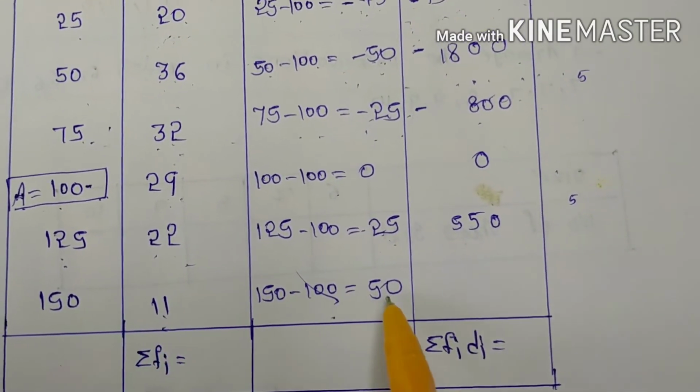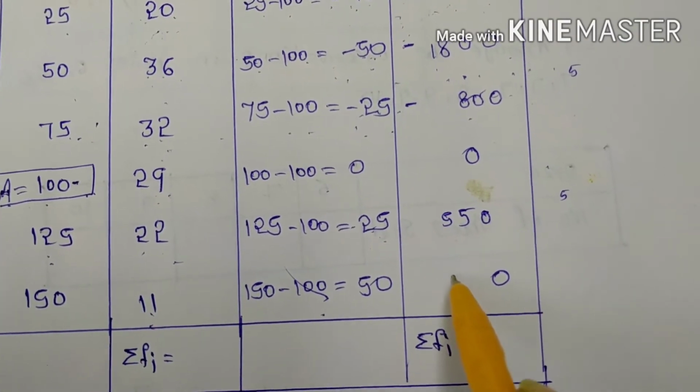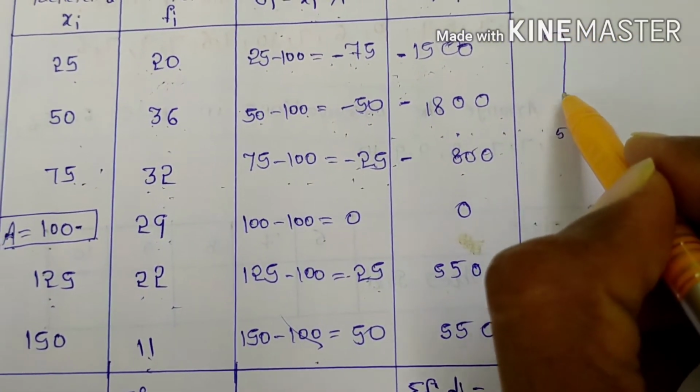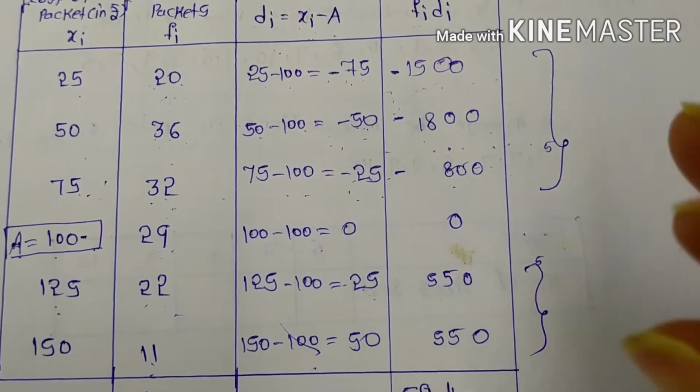Next you can see 11 into 50, so first you can keep 0. Next 5 into 11, 11 fives are 55 only. Now you can add the negative values first of all, then you can add positive values, then you can find the resultant value.